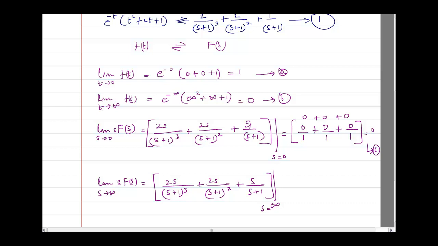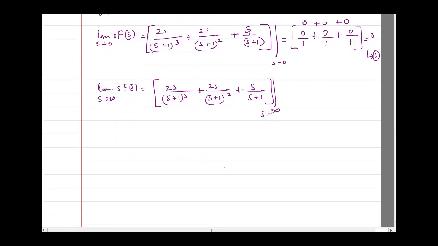I have to find this value at s is equal to infinity, but we know that this is going to be infinity by infinity, so L'Hospital's rule and all we would have to apply. So we rewrite it in a different way. How? By dividing with the highest power. What is the highest power here? The highest power here is s cube. So I will divide by s cube.